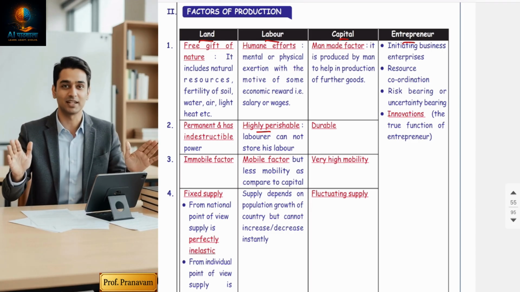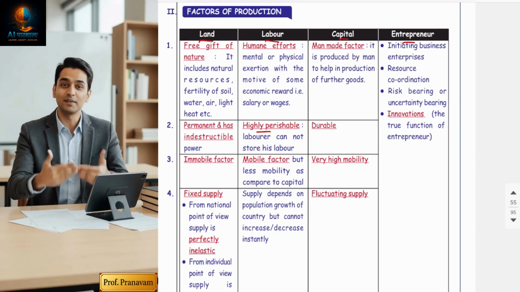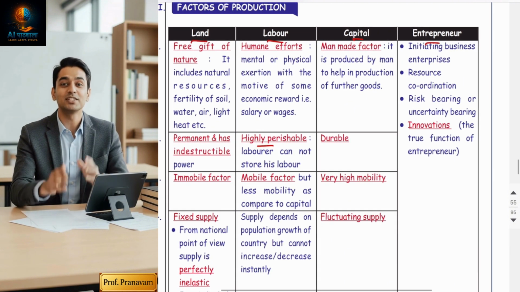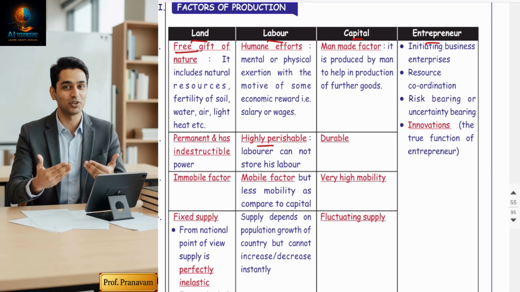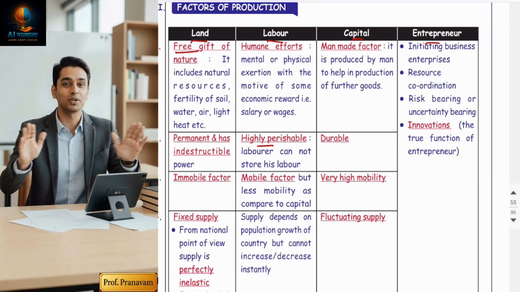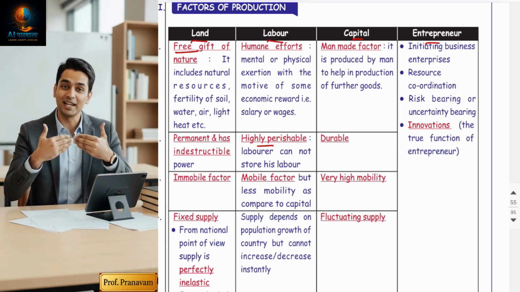Without this, production cannot take place. All four are required together. Now, let's understand the features. Already you have studied this somewhere in the 12th standard. Now, land is a free gift of nature. I'll just do the comparison, okay? Land is a natural resource. It's a free gift of nature.